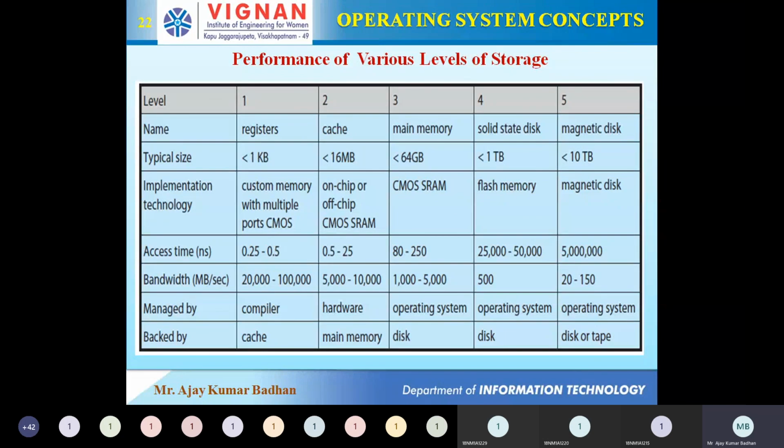For registers we have a backup in cache. For cache we have main memory. For the main memory, solid state, and magnetic disk we have disk storage.